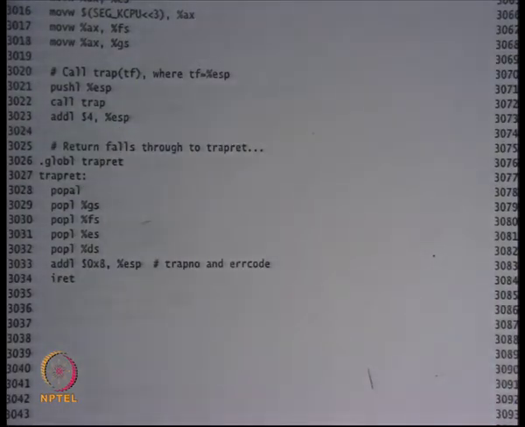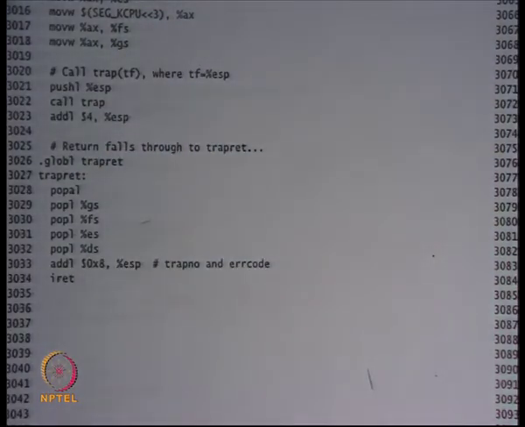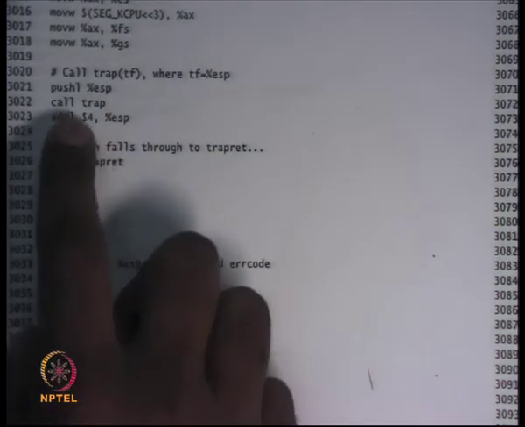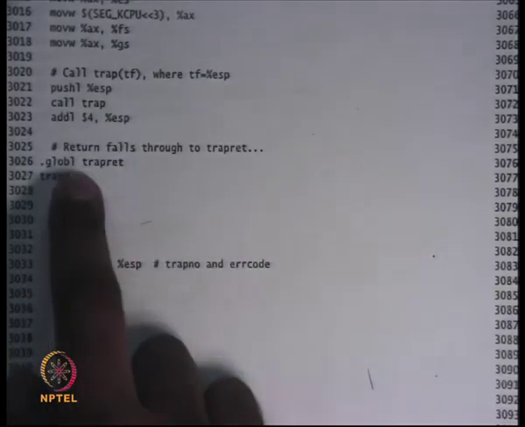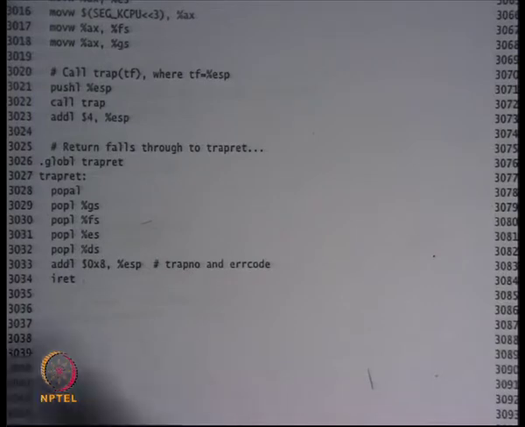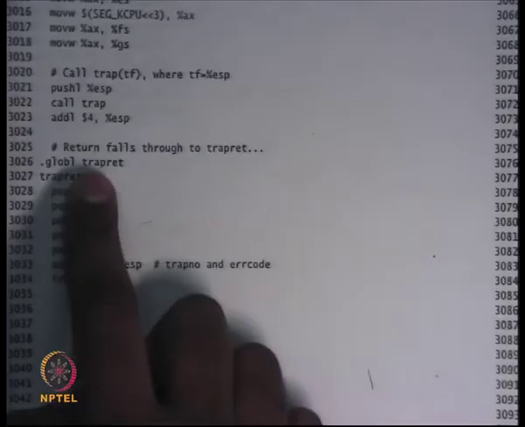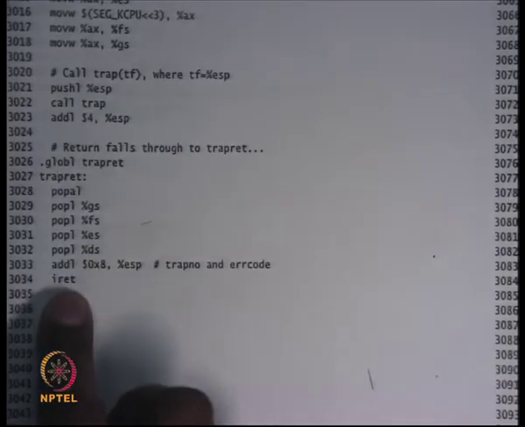Trap will basically figure out why I trapped and all that. For example, it will look at the trap frame to figure out why I trapped. So what has happened is this function has initialized a trap frame, and then it has called trap. Trap will return at some point, and you're going to get back to trap ret. So in this case, the code has been nicely organized such that you call a function, and when it returns, it actually returns back to trap ret, and trap ret is just going to pop all these registers and call iret.